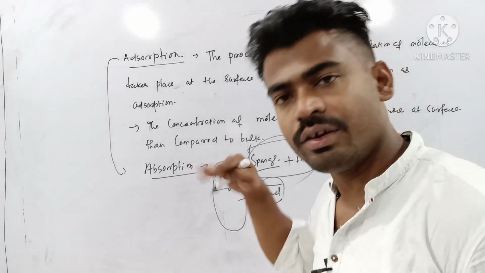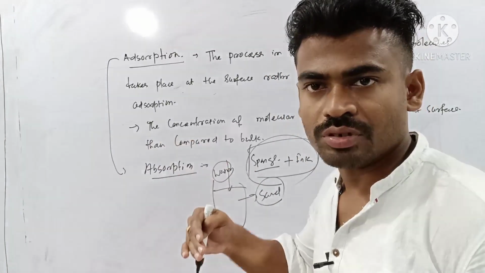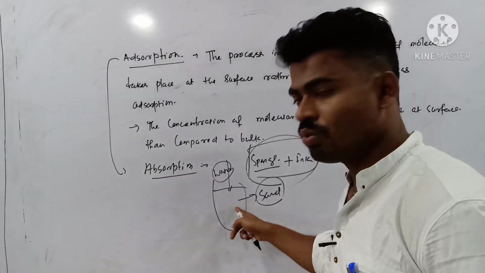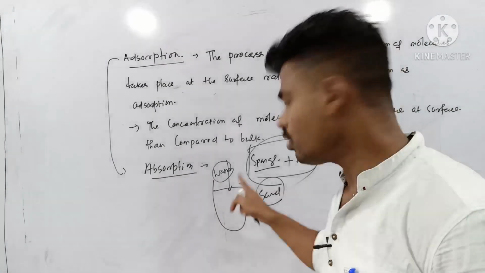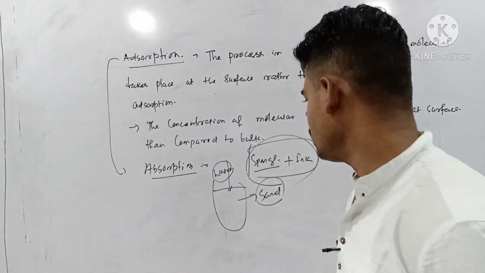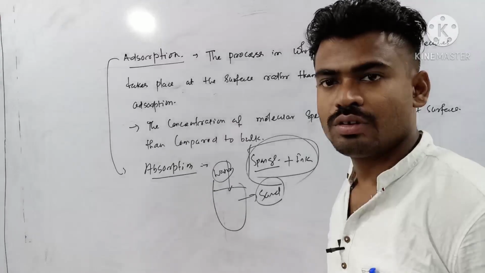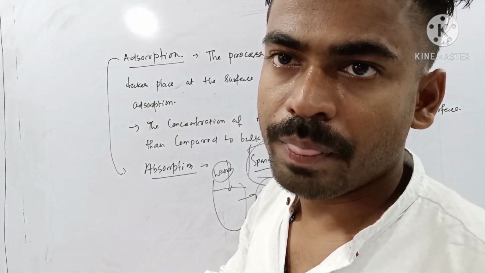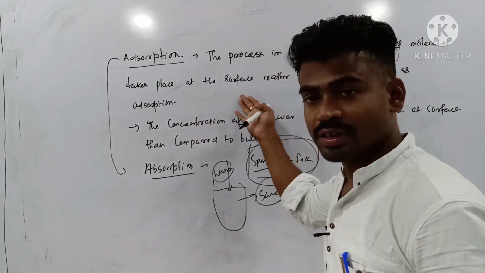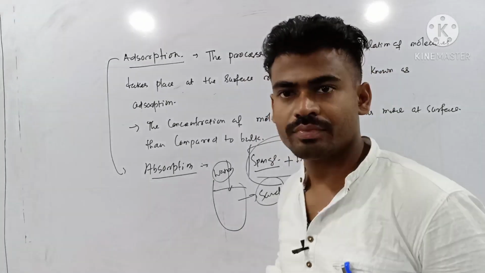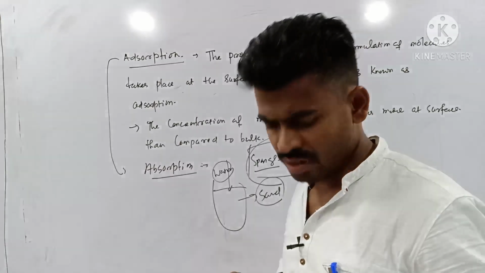That is called absorption, completely distributed throughout the sand, or throughout the sponge. So absorption is a bulk phenomenon, whereas adsorption is a surface phenomenon. Remember this. Is that clear?